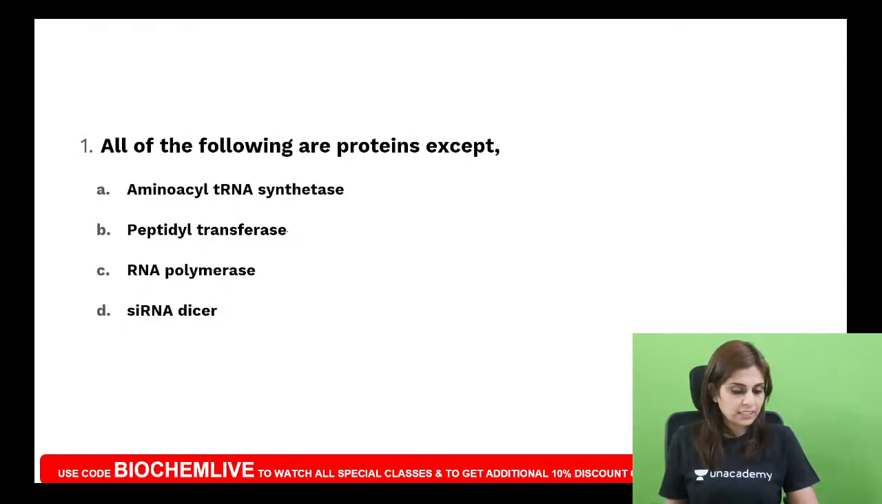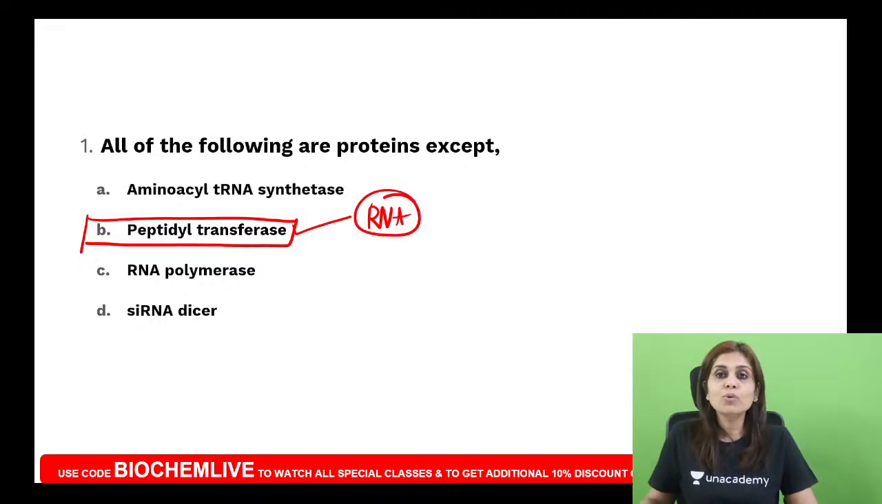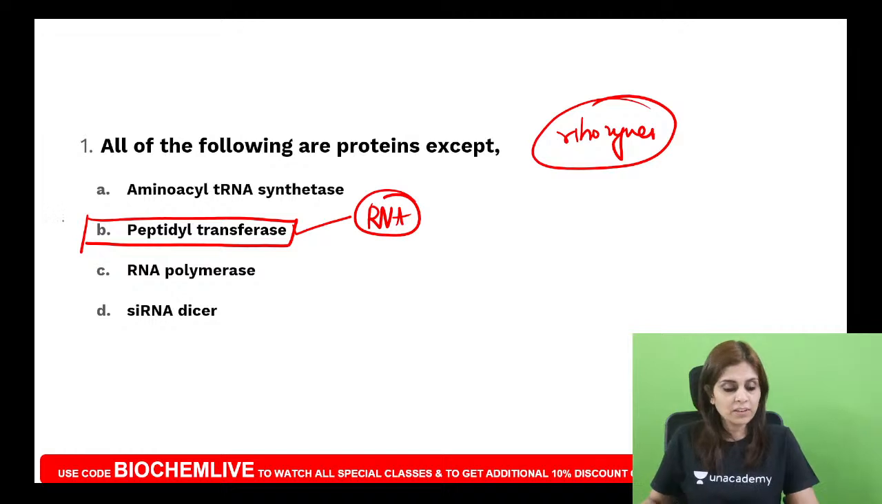Praveen Kumar says B. Some of you say it is D. Okay, so what does Prathamesh say? Yeah, it is choice B, peptidyl transferase. Peptidyl transferase is an RNA. Have you all learned that all enzymes are proteins? Yeah, all enzymes are proteins with few exceptions, which are RNAs. Such RNAs with enzymatic activity are called ribozymes. An example for a ribozyme is peptidyl transferase. Peptidyl transferase is nothing but 28S rRNA.